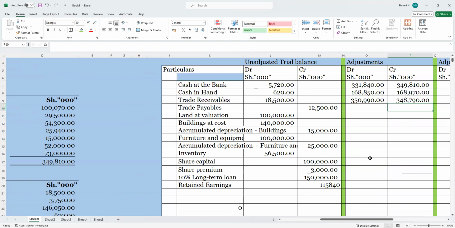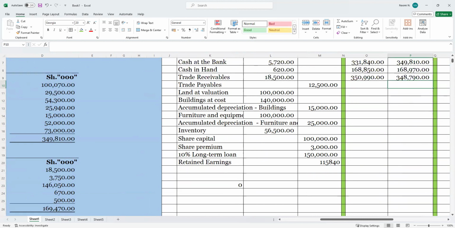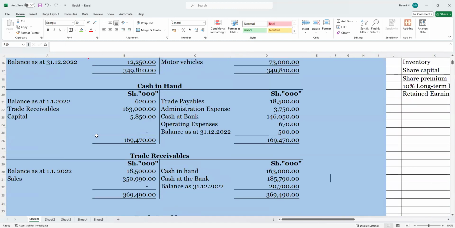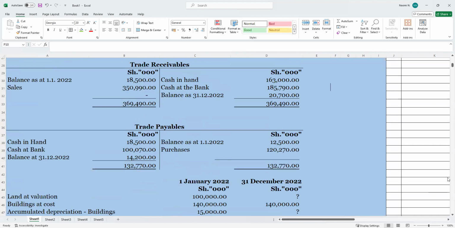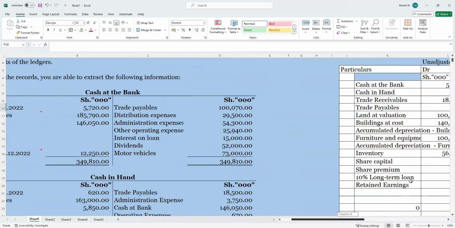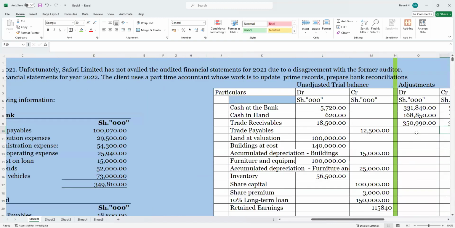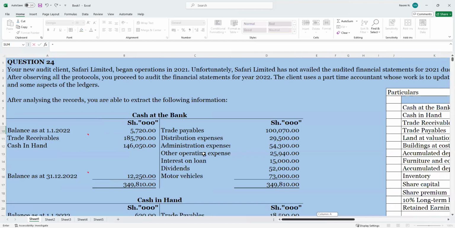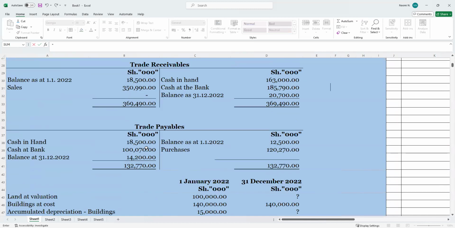But for now, we can work with that figure. So where are we? Trade receivables. Okay, on trade receivables, this is what we will do. Let's go and see. We only have 100.